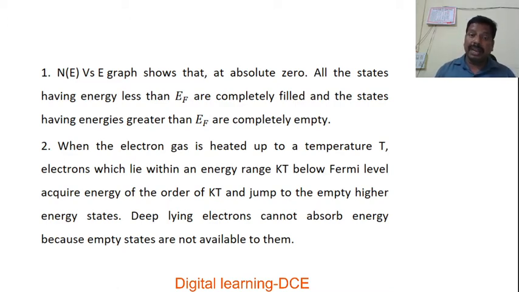Those electrons may take transition from the energy levels just below the Fermi level within the range kT to the energy levels above the Fermi level within the range kT.